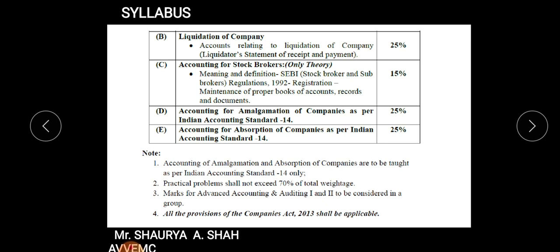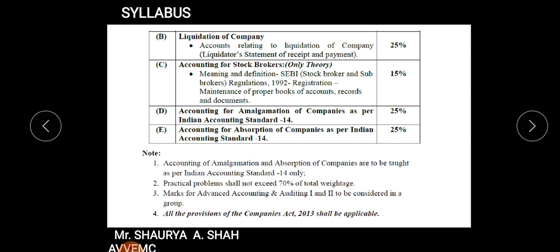So if I say what you mean by amalgamation, just to see it very briefly, you will study in this chapter the meaning of amalgamation, when an amalgamation takes place, and what are the entries to be passed in the company doing amalgamation.